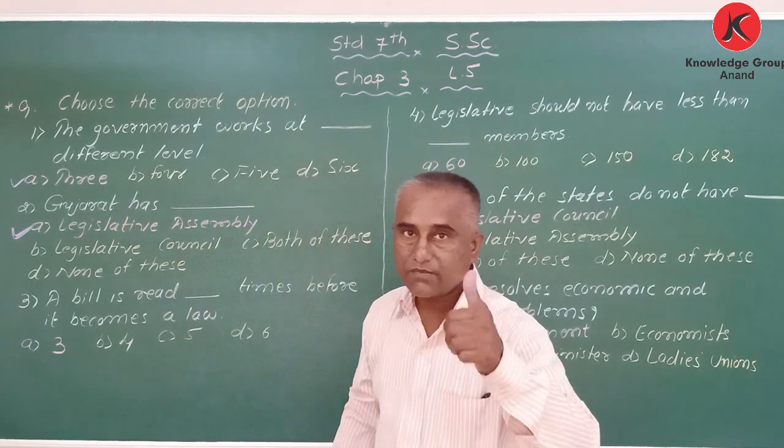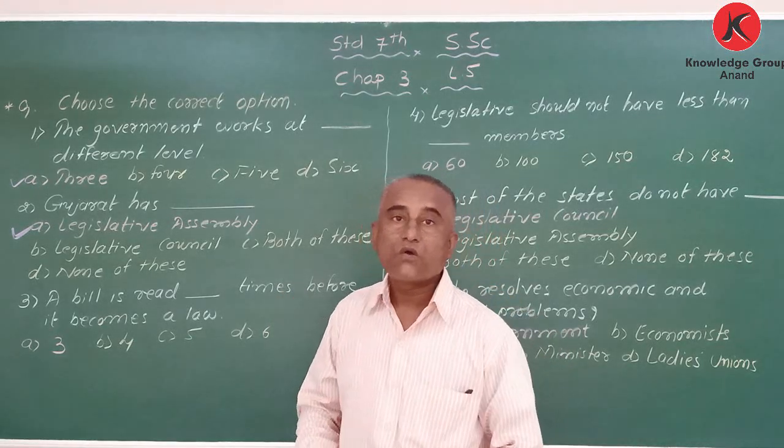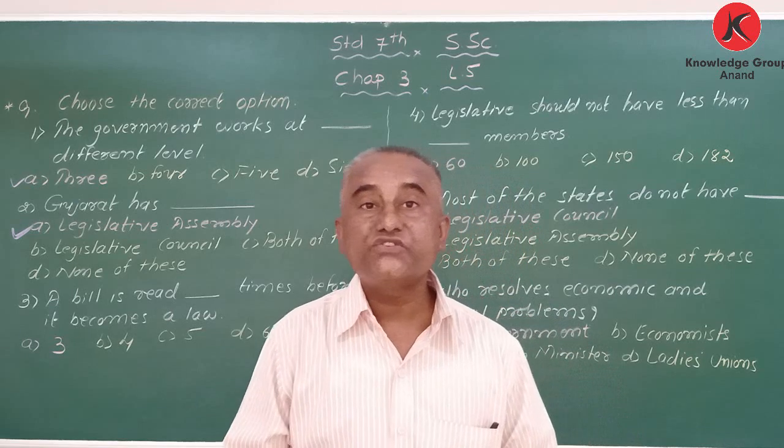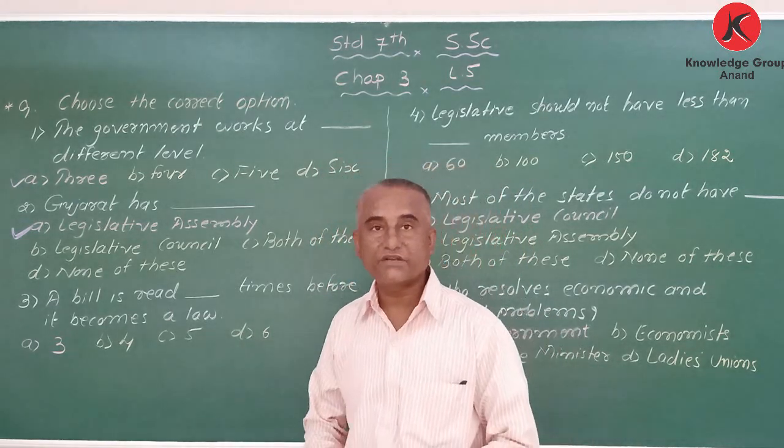Once again, how many members are there in the Gujarat assembly? 182. And what is the height of the Statue of Unity? Same answer, 182 meters.